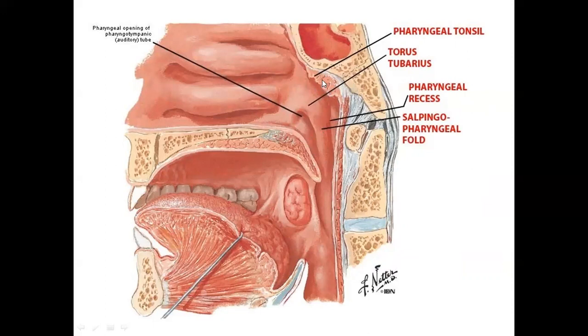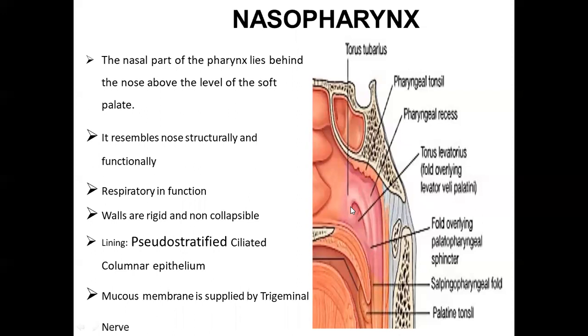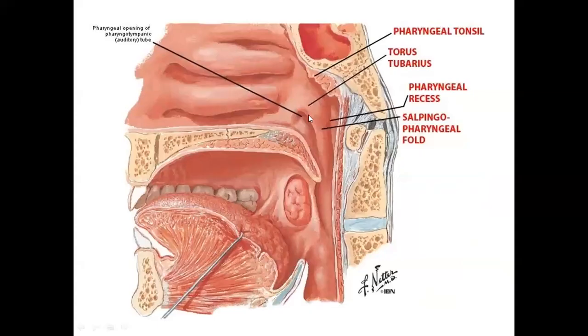So we're talking about this part, that is the pharyngeal tonsil, in which we saw a diverticulum that we called the pouch of Luschka or nasopharyngeal bursa. Okay. After this we have this opening here. This opening is the opening of the pharyngeal side. The eustachian tube has two openings, one from the ear side and one from the pharynx side, right? So this is the opening of the eustachian tube, this one.